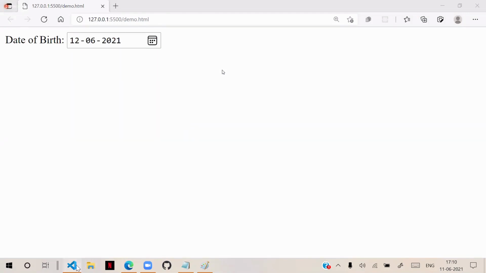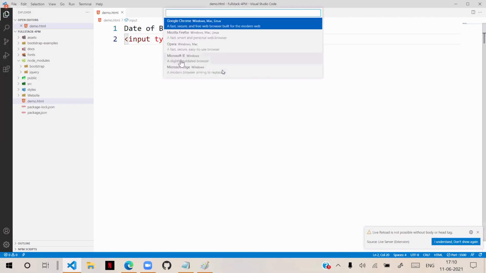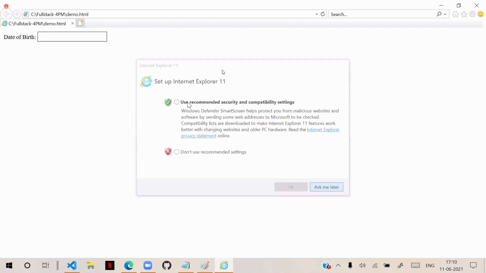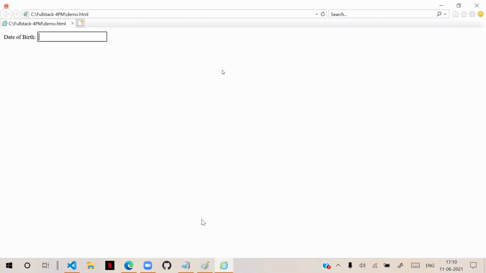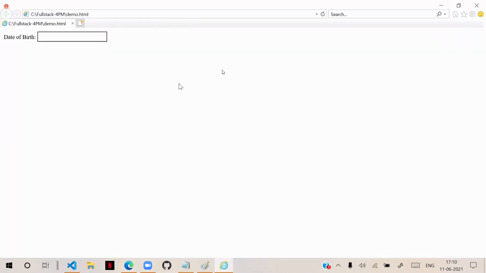And when I run the same on another browser like Internet Explorer, you will not have a date picker. There is no date picker. It is working in Edge, but it is not working in Internet Explorer. These are compatibility issues. That means now in one browser it is working, in another browser it is not working. This is a big headache for developers.